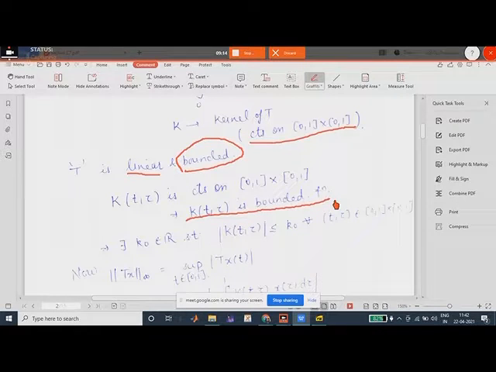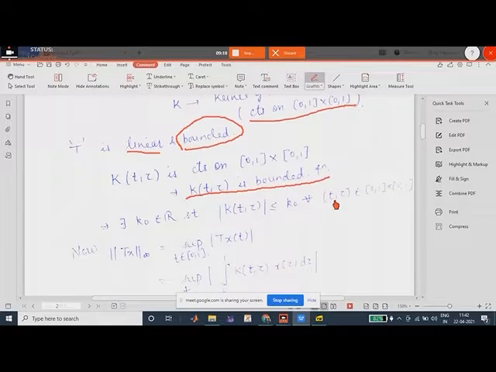We are talking about the real plane R2, right? It is continuous on a closed domain and hence it is a bounded function. What does a bounded function mean? That means there exists a real number k naught such that modulus of k(t, tau) is less than or equal to k naught for all t, tau belonging to [0,1] cross [0,1].